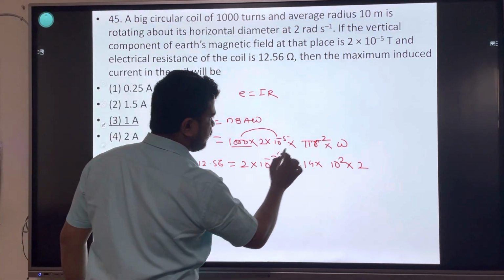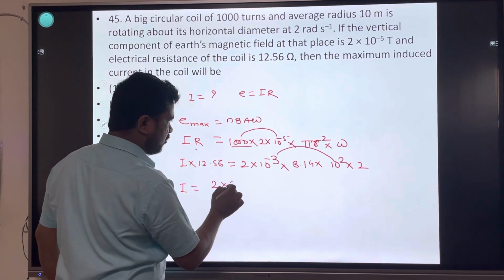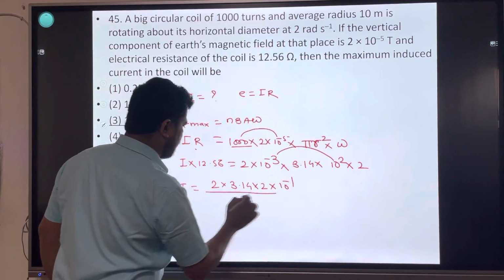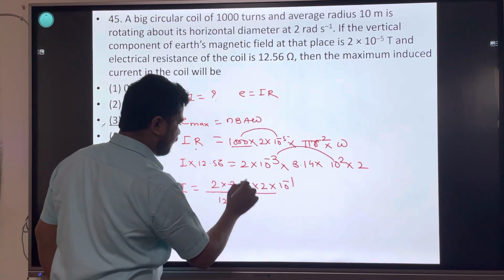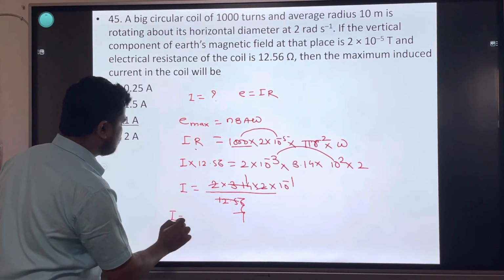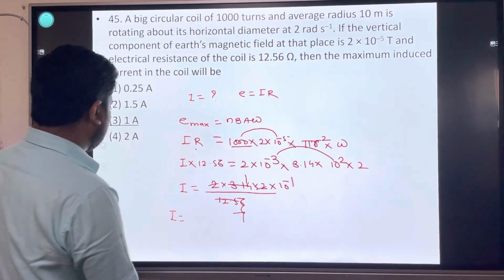I is equals to 10 raised to minus 1, 2 into 3.14 into 2 into 10 raised to minus 1 divided by 12.56. 4 cancel. I is equals to 10 raised to minus 1. कुछ तो गड़बड़ हो रहा है.